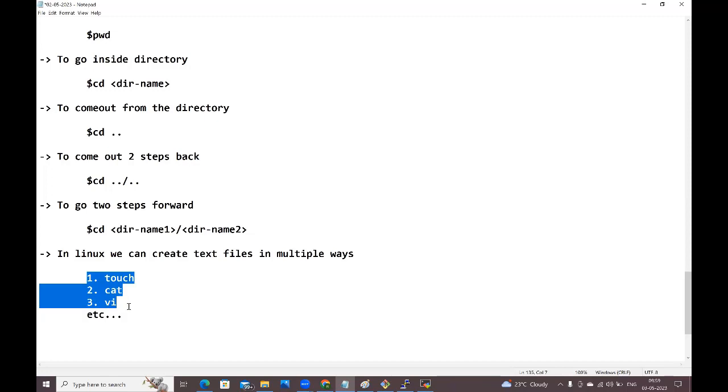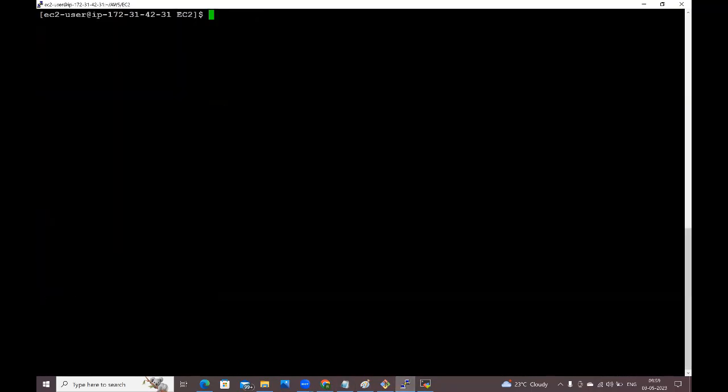Okay, I want to create a single empty text file. I don't want any data, just an empty text file. How can you create it? Observe carefully. By using the touch command, we can create it.